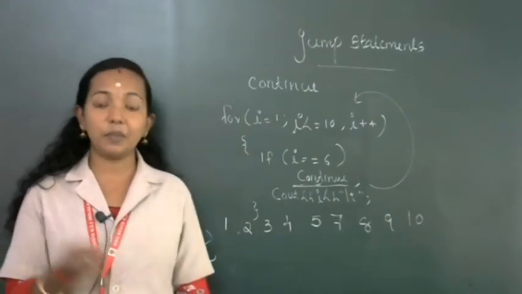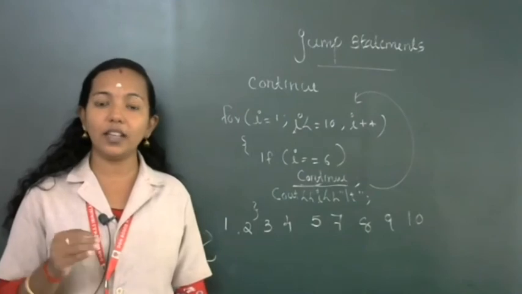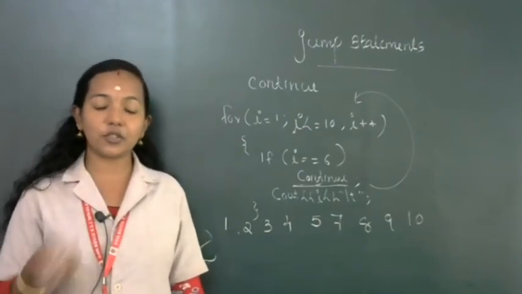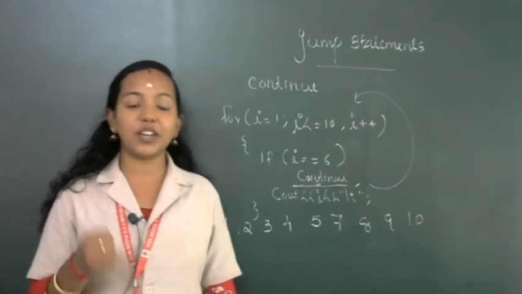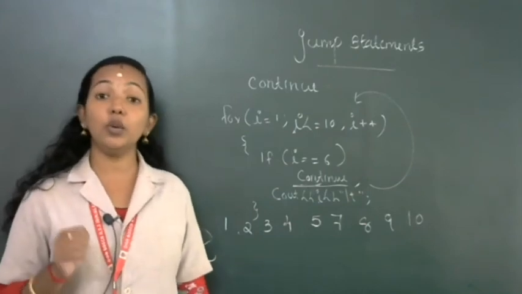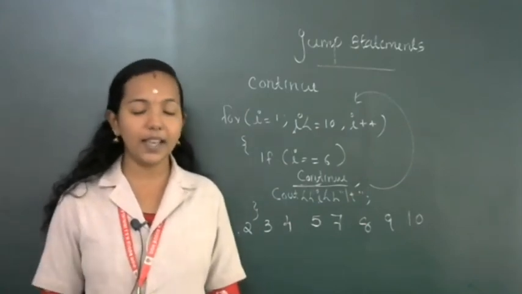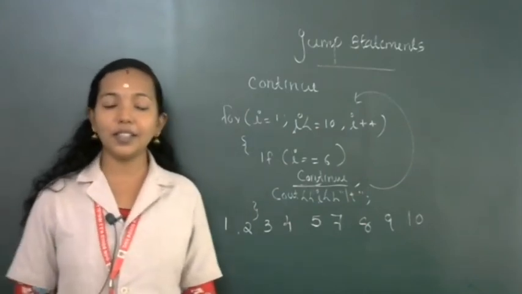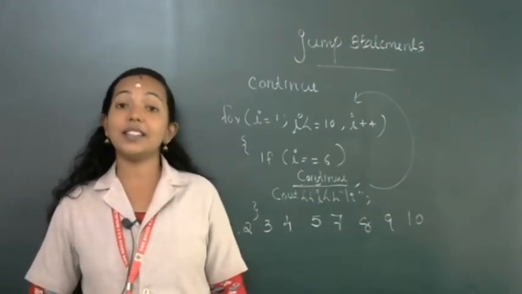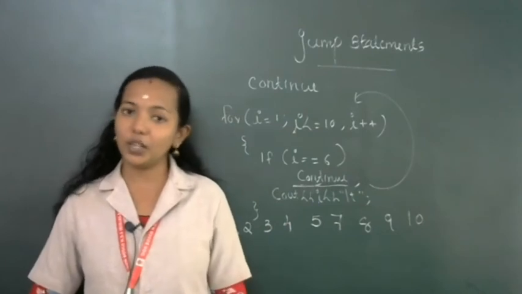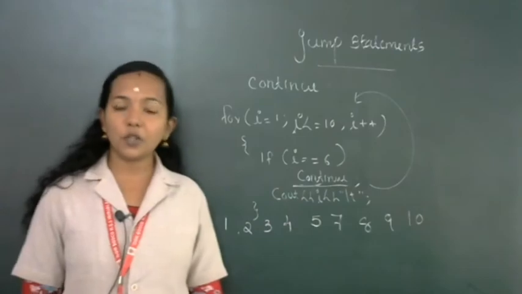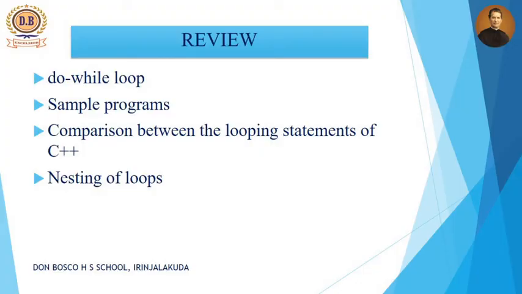But in the continue statement, if the condition is true, it is not exiting; it is going to the next iteration, continuing the iteration once more. And the continue statement we use in loops only. In switch we are not using it. Also, one more point is that program control moves to the starting. That means it is used to continue the iteration one more time. Okay, that is the difference between the break statement and the continue statement.